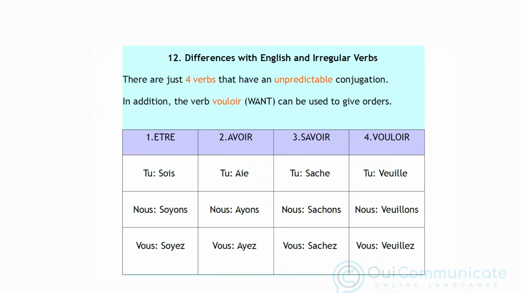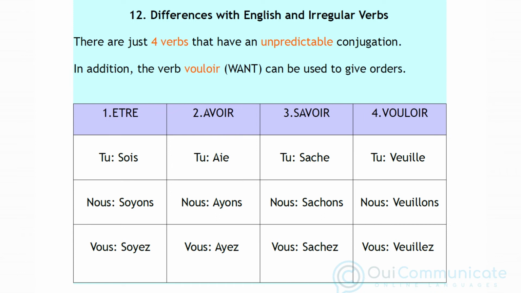Now that we've seen how the imperative works, we can take a moment to look at the exceptions. There are 4 verbs that have an unpredictable outcome when we use them in the imperative. Être, avoir, savoir, and vouloir. The conjugation of être is sois, soyons, soyez. The conjugation of avoir is aie, ayons, ayez. We don't want to say aille or aille, but aie, as if we were saying the letter e with the accent. For ayons and ayez, the sound is that of e, with the accent that goes towards the left.